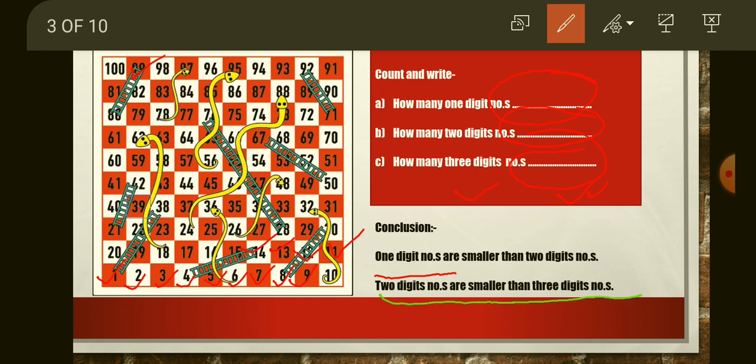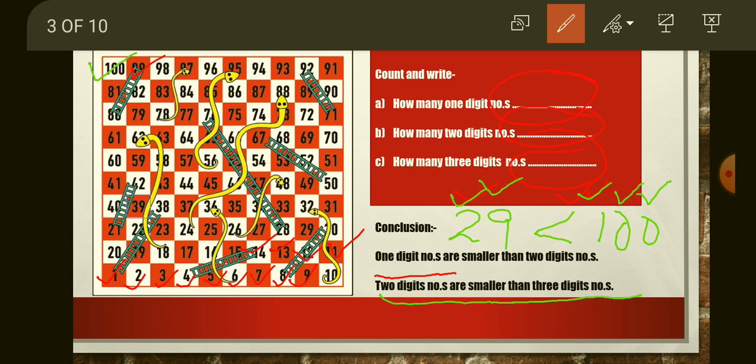Just suppose for two digit numbers you have written here 29, okay, and three digit numbers. So which one is a three digit number? 100. So you have written here 100. So you can observe here 100 is bigger than 29 because it is a three digit number and 29 is a two digit number.